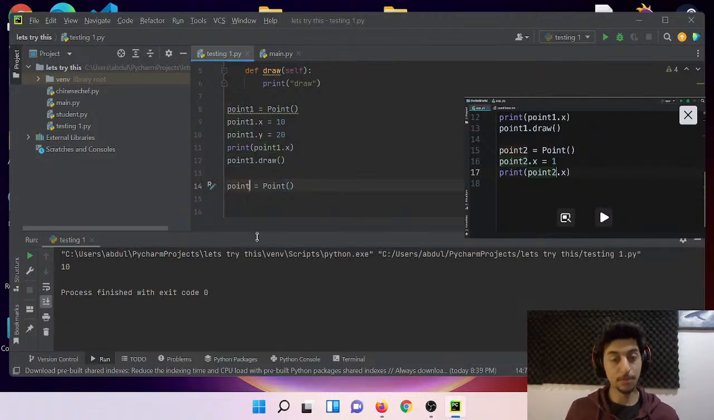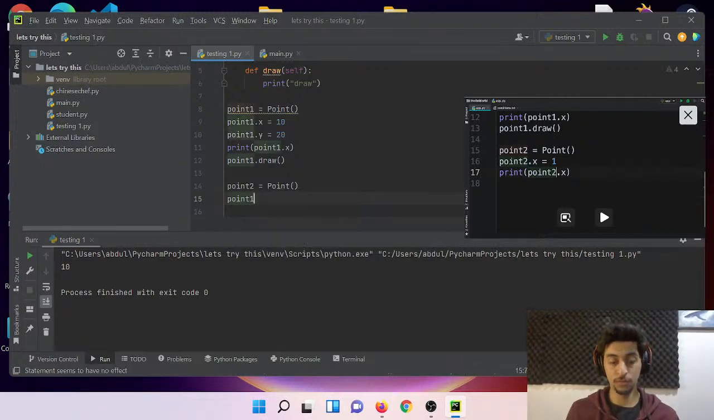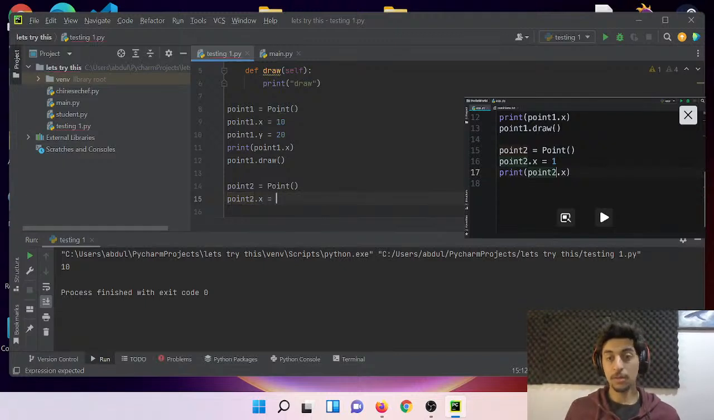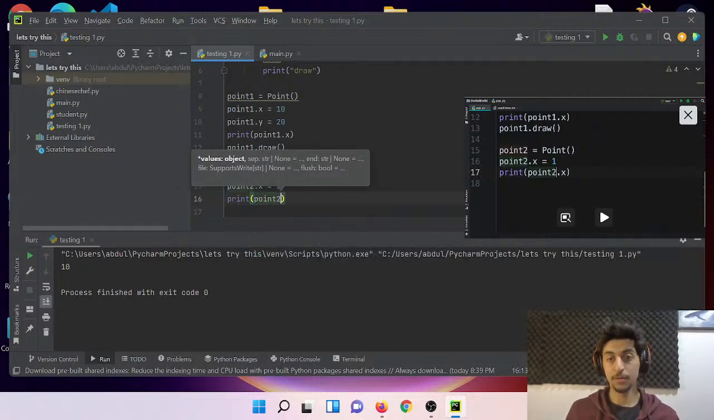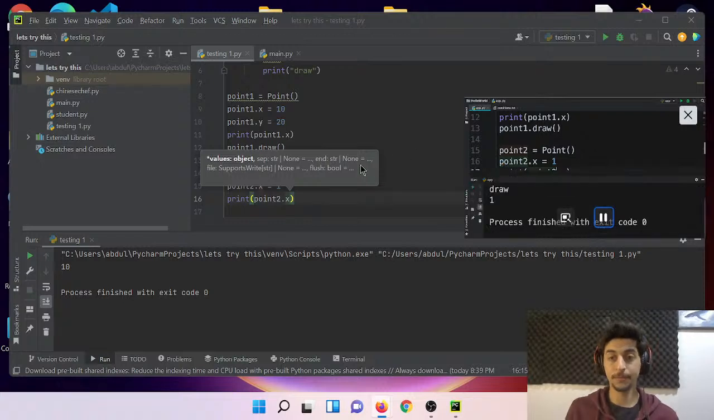But isn't that supposed to be 2, right? Yeah. Now we put point2.x equals 1, and then print point1.x, point2.x. Okay, and then run our program.